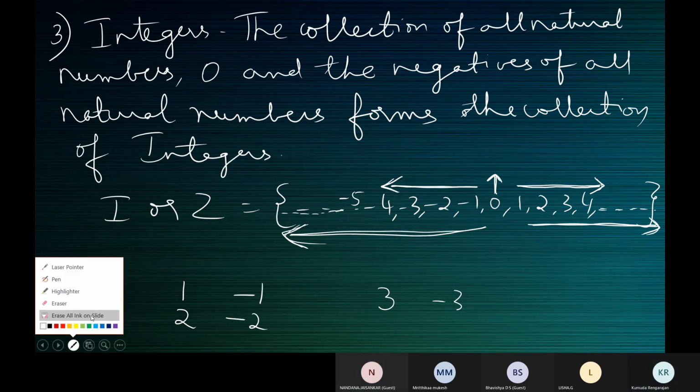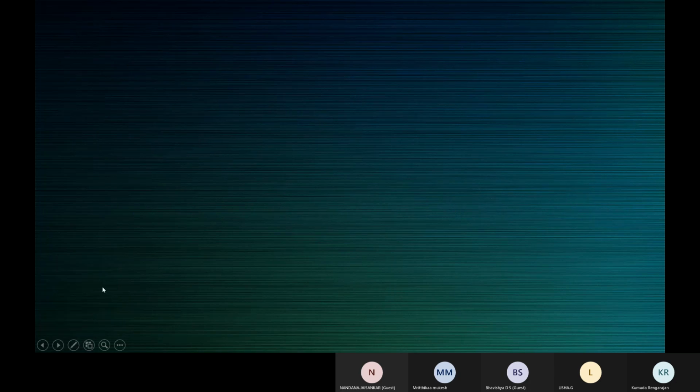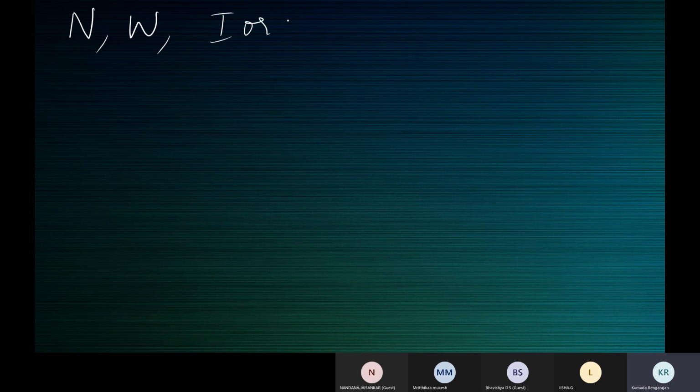Now, having recalled the terms natural numbers, whole numbers, and integers, now let us understand. I've used the symbols: natural numbers, whole numbers, integers, I or Z. Now that we've recalled the meanings of these terms, you already know it.